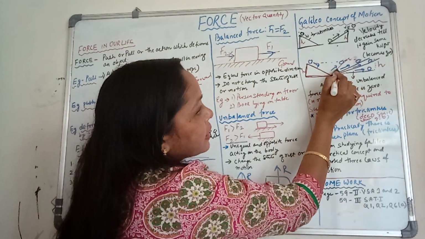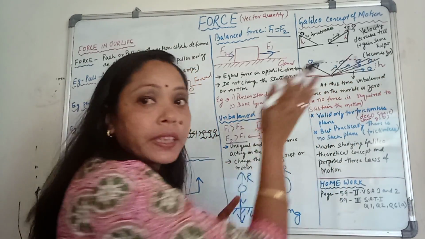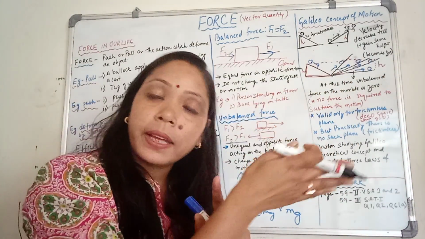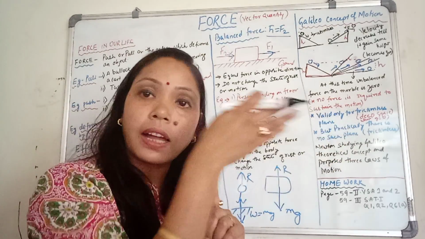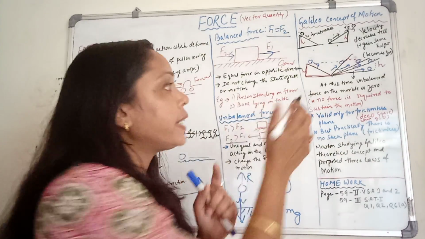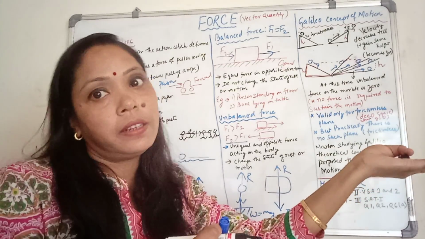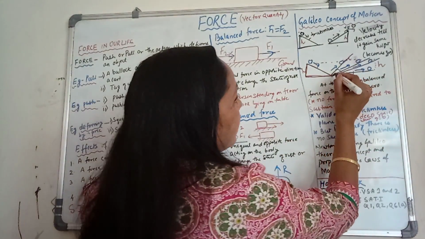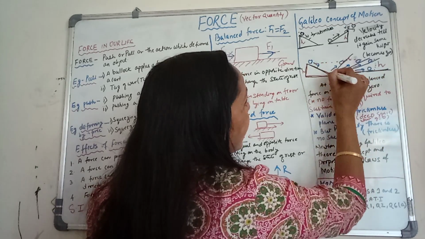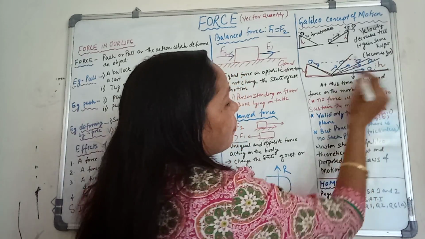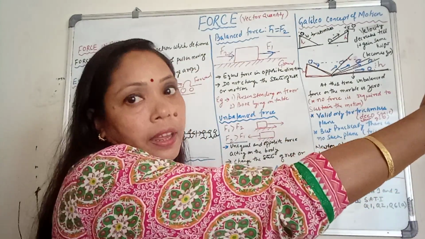Now, if you increase the angle, so this is the one angle. Now you increase the angle, again the body is moving, and the body is increasing the what? The speed, and also it travels a longer distance. As you increase the angle, the body travels a longer distance. So if you make the angle like this, the inclined plane and the angle is now maximum, at this time the body will move in a straight direction.